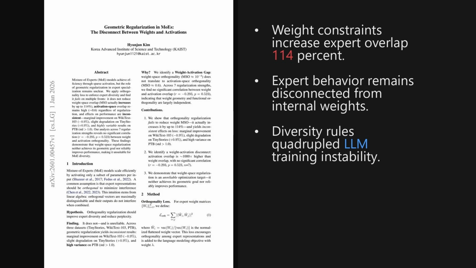Wrapping up, the core message is clear. Weight space orthogonality is a broken lever for controlling expert diversity. Since static weights simply do not predict dynamic behavior, future optimization strategies must pivot to regulating activations directly, rather than forcing geometric constraints that the model ignores.